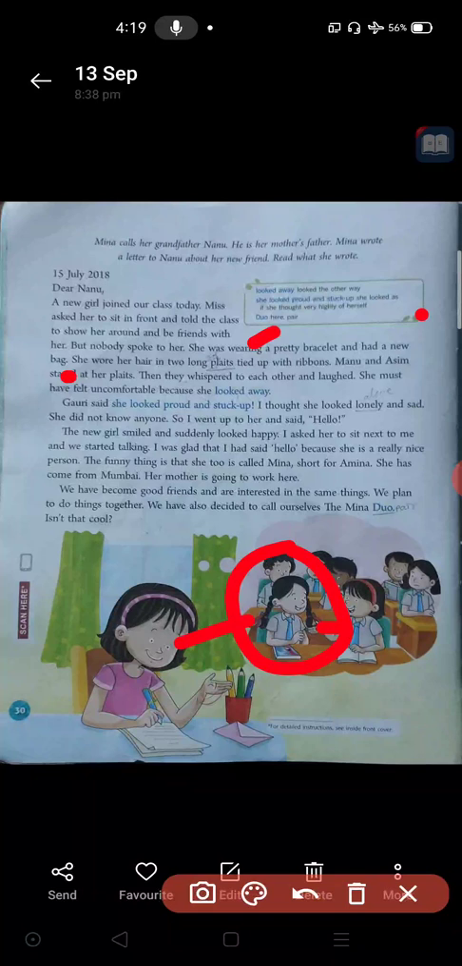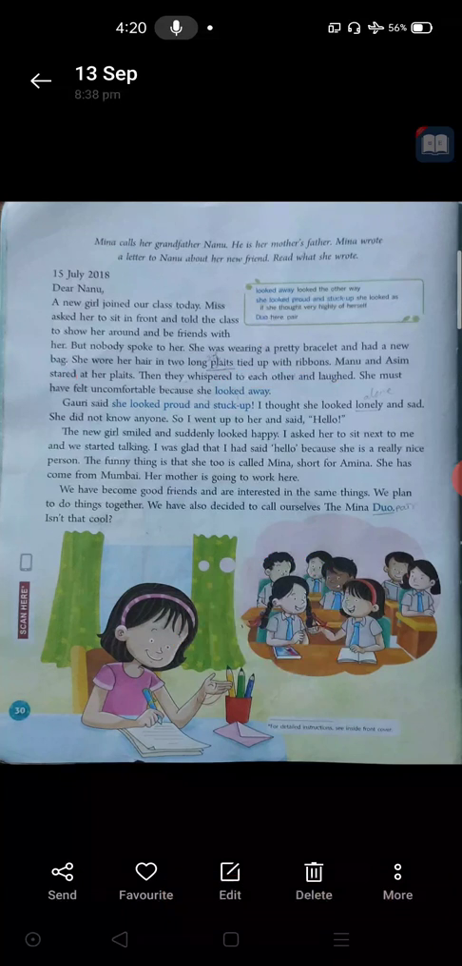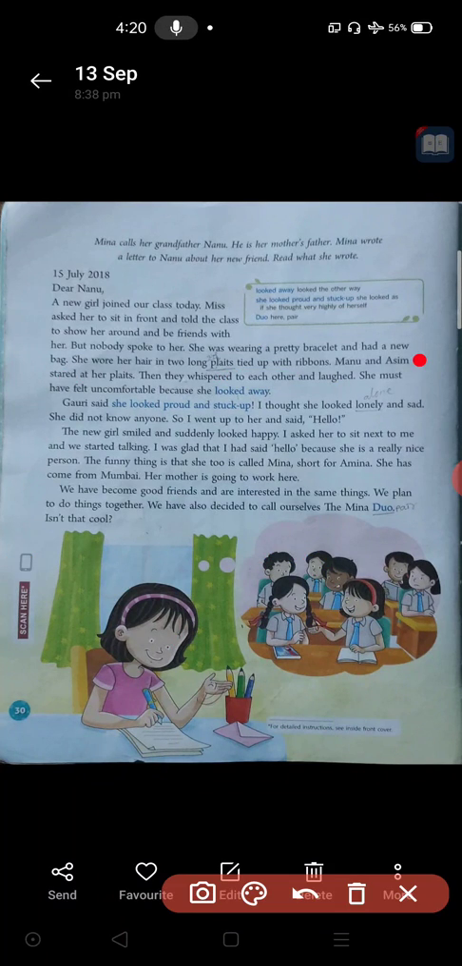Then those plaits were tied up with ribbons. So here, ribbons, you can see red ribbons she tied up. So those plaits were tied up with ribbons. Manu and Asim, here you can see, stared at her plaits. Stared means here you can see how they are looking at that girl's plaits.